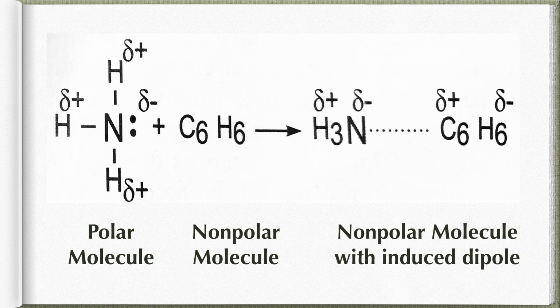That is what is shown on the other side: NH3, which already has dipoles, delta minus on nitrogen and delta positive on hydrogens, is interacting with benzene, and it leads to an interaction which creates a dipole in the non-polar molecule. So carbon is delta positive and hydrogen is delta negative. This interaction is said to be dipole induced dipole interaction. So hopefully you understood this.